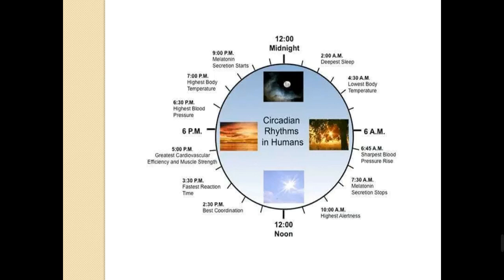At 2 a.m. we are in the deepest sleep. At 4 a.m., the lowest body temperature. At 6 a.m., the sharpest blood pressure rise.